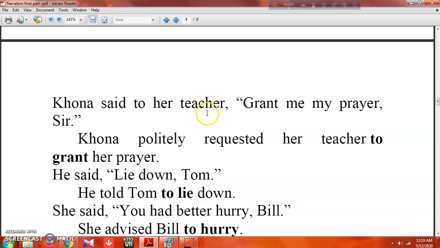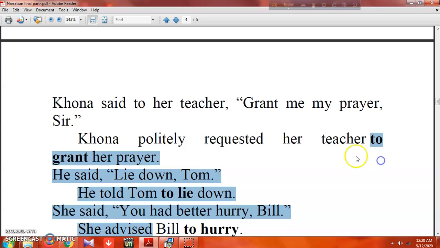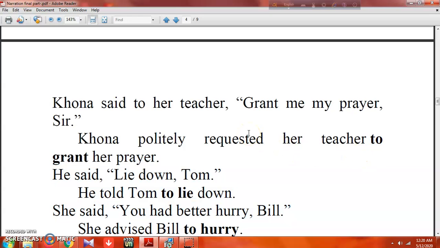Next is: Connor said to a teacher, "Grant me my prayer, sir." So it is a request as a student saying to a teacher. So Connor politely requested her teacher to grant her prayer. So to grant is infinitive. So it's very simple. Whenever you find any imperative sentence, you have to pick what type of sentence it is, whether it is making any request or giving order or advising, or if you don't find, you can use told also, but no point to add that. So what you will do, you will add infinitive to plus base form.